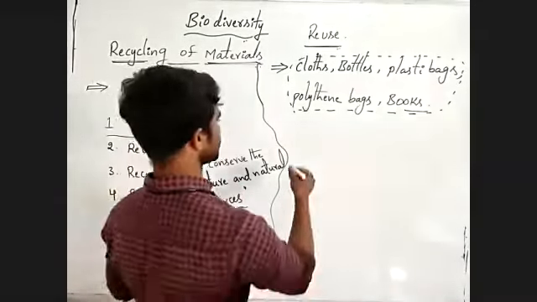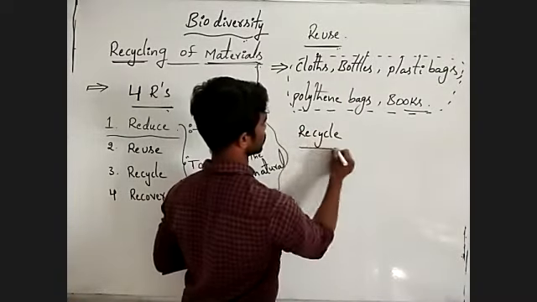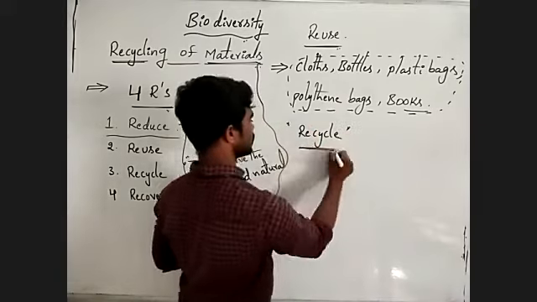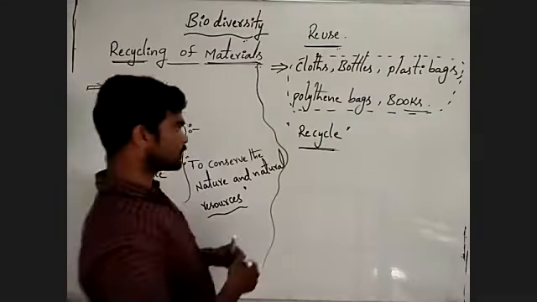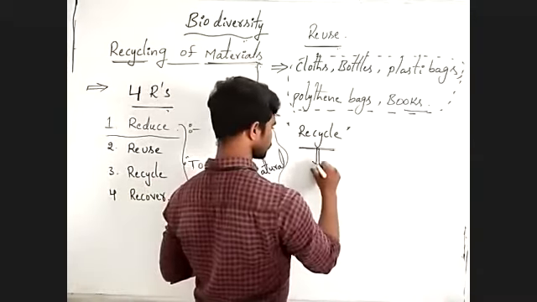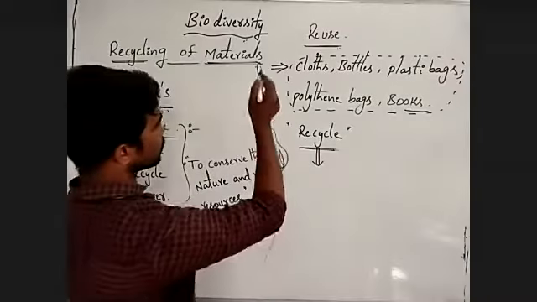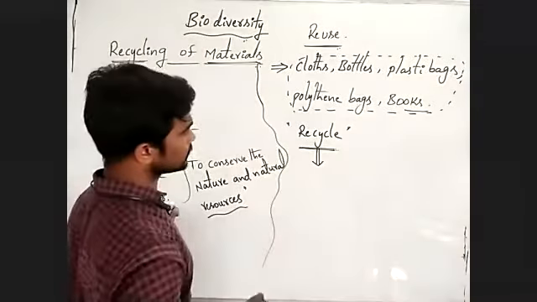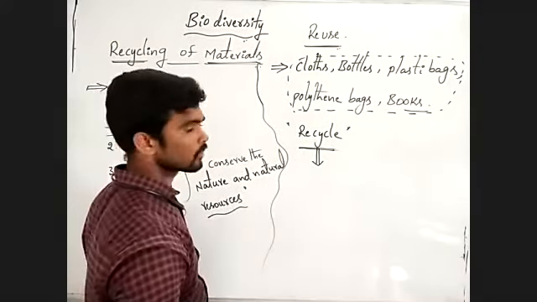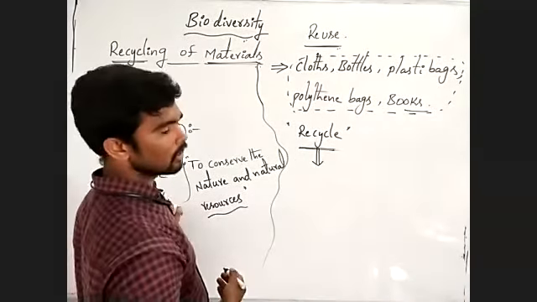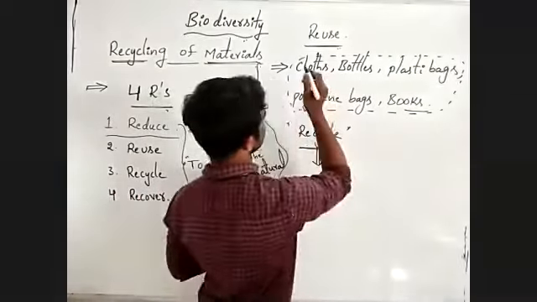Next to reuse, recycle. Recycle is also very important. It is also one type of reuse, or one type of method in reuse.